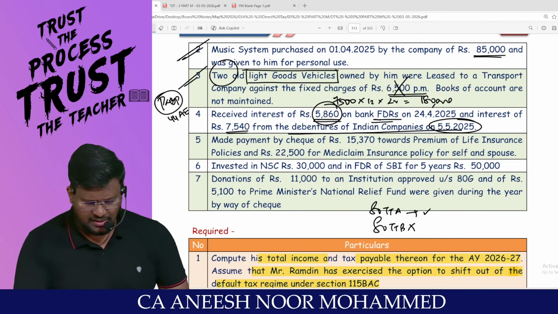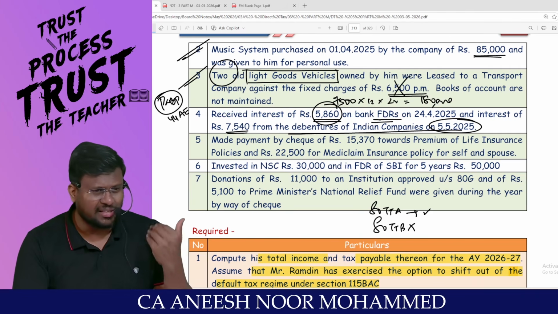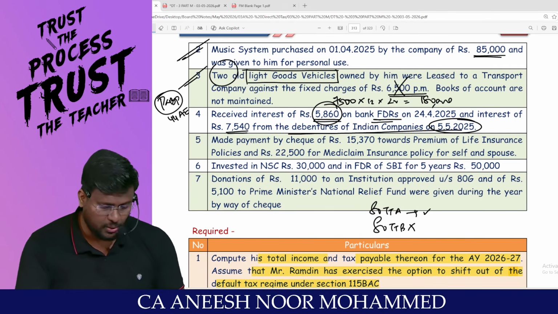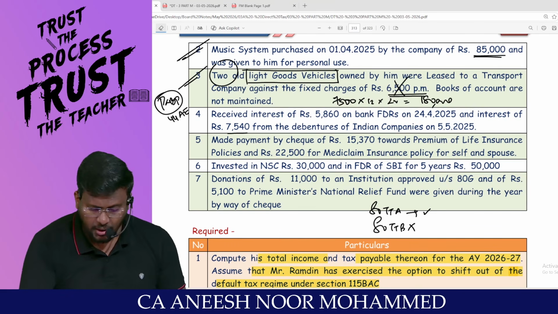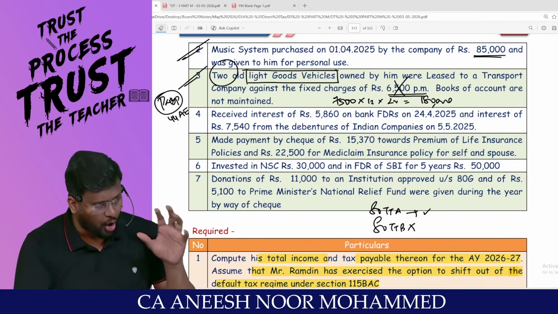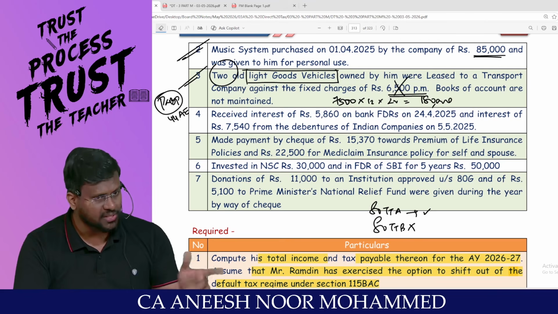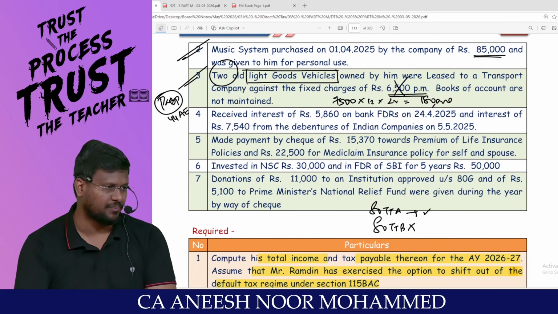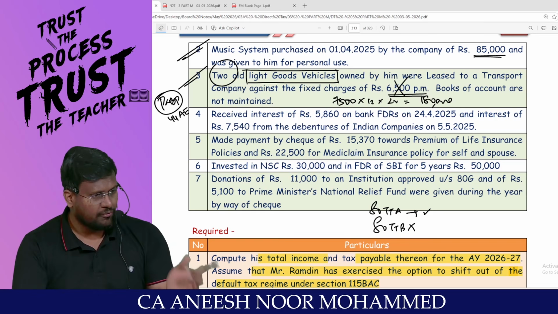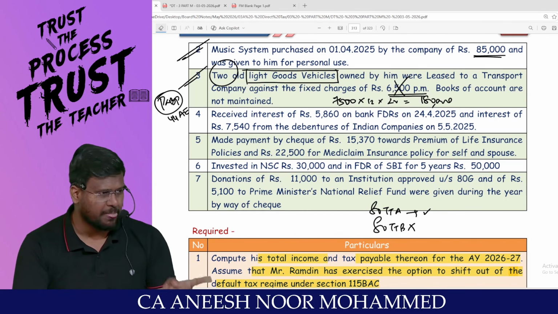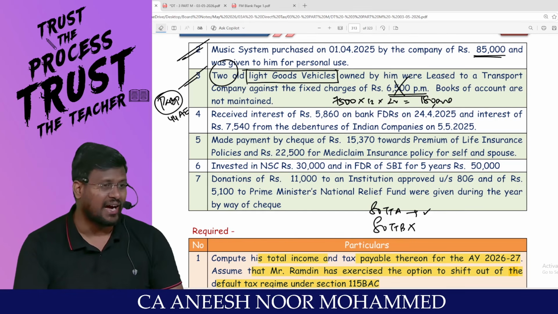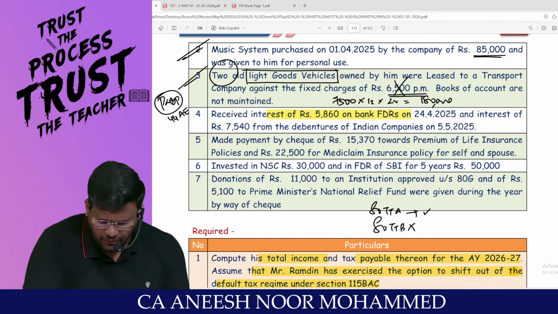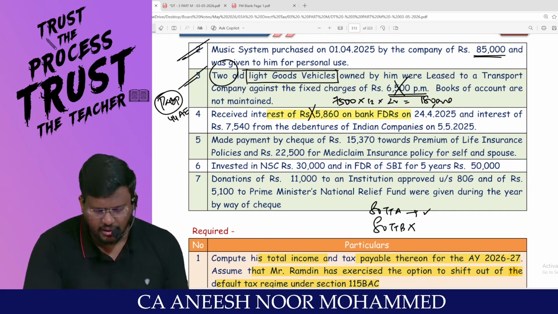Sir, FD interest has not exceeded the threshold limit, because under section 194A, interest other than interest on securities, if the interest has been paid by the banking company, cooperative society or NBFC, then my dear lovable students, or post office, they are supposed to deduct the TDS. There is a threshold limit, whether it is senior citizen or other than senior citizen. Am I right, sir? For senior citizen, 1 lakh, other than senior citizen, 50,000. But if the interest does not exceed 50,000, then for this amount, they would not have deducted TDS.